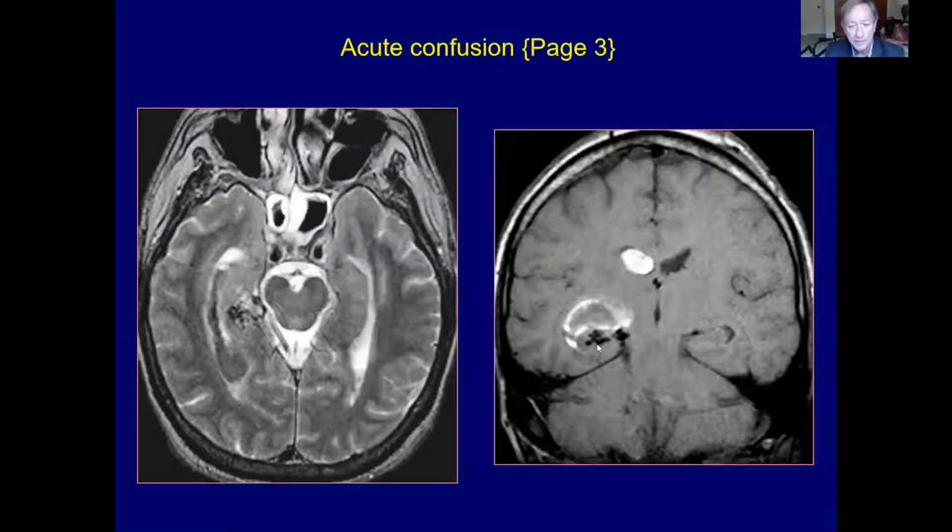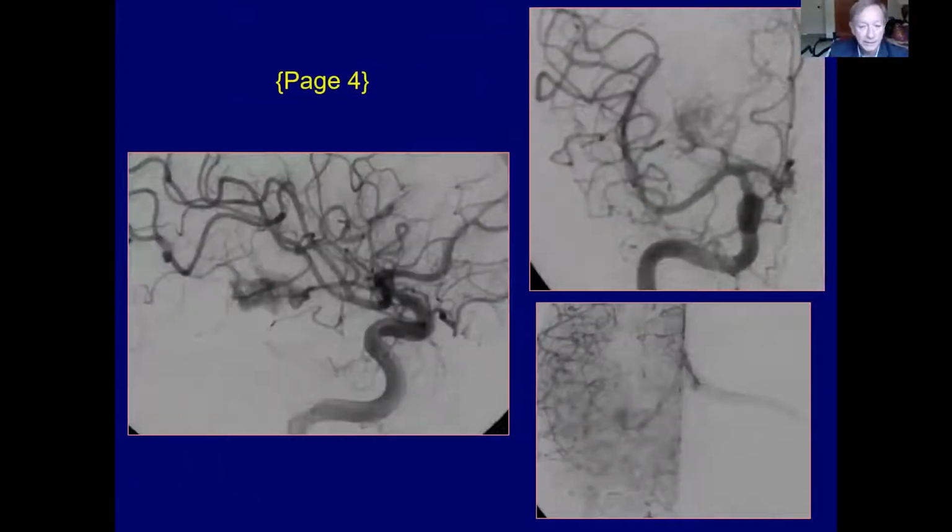So what would be the supply to that AVM? Well, likely the arterial supply to the hippocampus. And here on the lateral angiogram, the anterior choroidal artery, somewhere here it's coursing into the choroidal fissure and supplying the nidus of that AVM within the hippocampus. And on the frontal projection, the anterior choroidal artery coursing in the basal cisterns and into the choroidal fissure to the hippocampal AVM. Later image showing a draining vein going into the deep venous system.